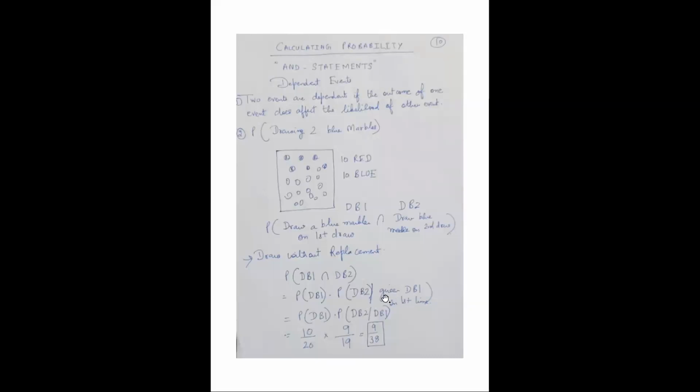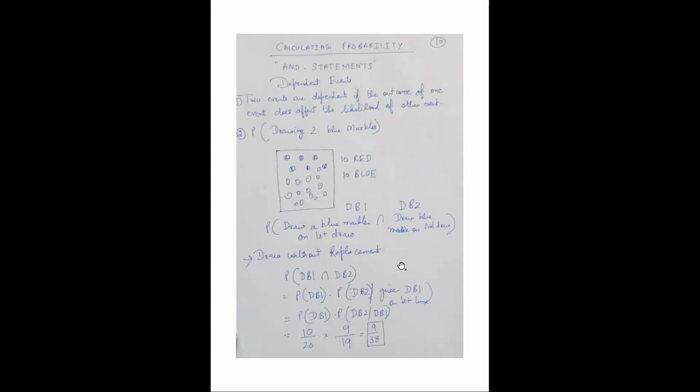So that means it is a conditional probability here: P(B1) into P(B2 given B1), right? That's how independent events and dependent events differ from each other, because in dependent events you will get the conditional probability.